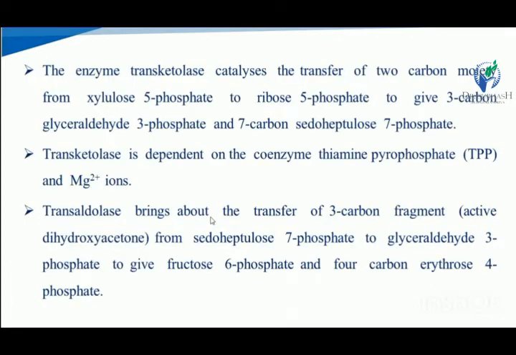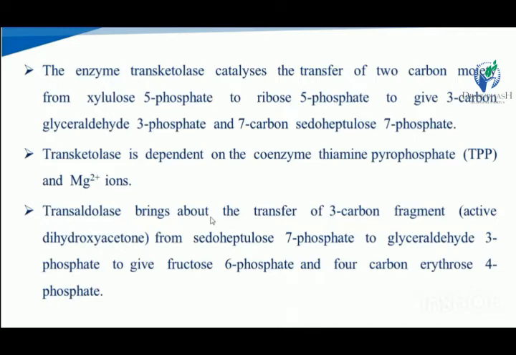The enzyme transketolase catalyzes the transfer of a 2-carbon moiety from xylulose 5-phosphate to ribose 5-phosphate to give the 3-carbon glyceraldehyde 3-phosphate and the 7-carbon pseudoheptulose 7-phosphate.